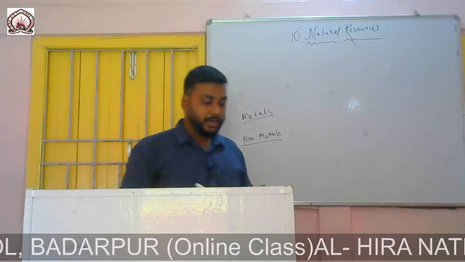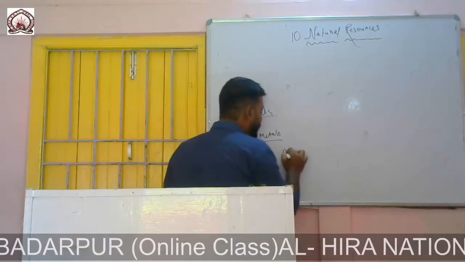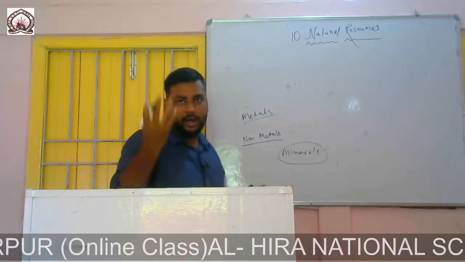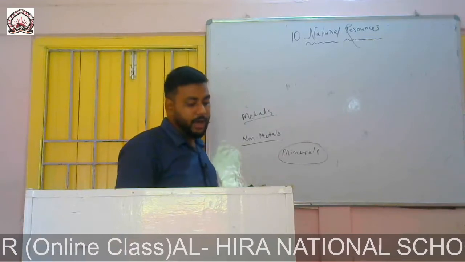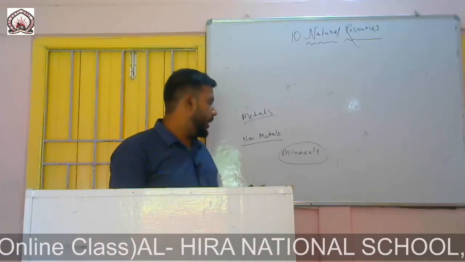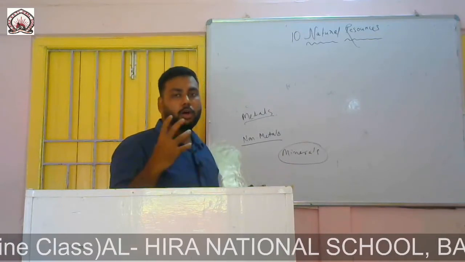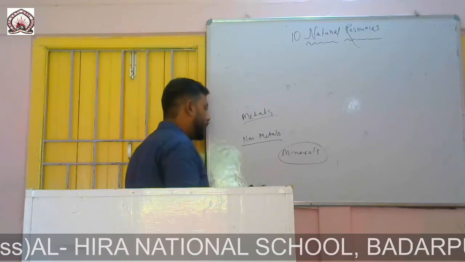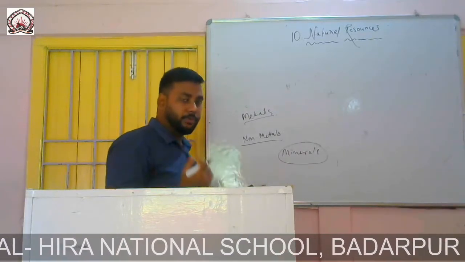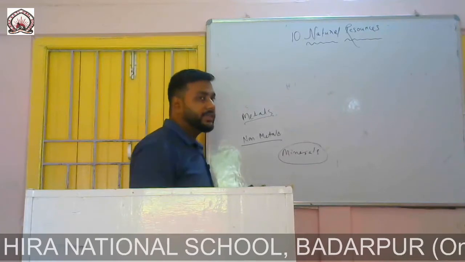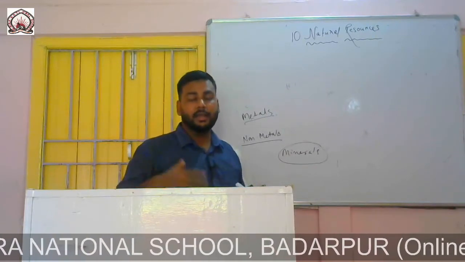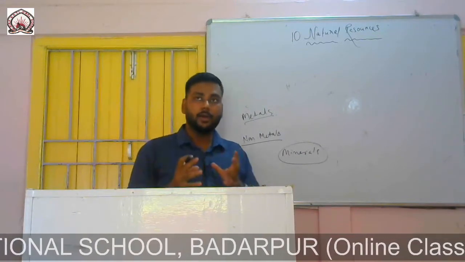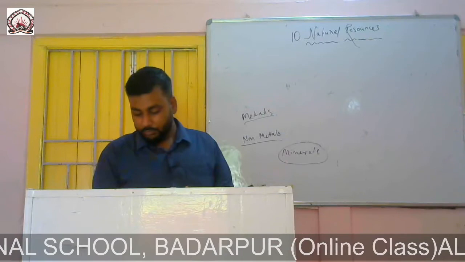Next, what are minerals and ores? Metals are basically extracted from the earth. They are found in the earth. Metals are made up of minerals, so they are extracted from the earth. In order to extract them, there are mines, and miners dig inside the earth and extract the metal.